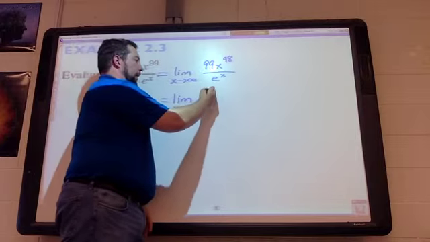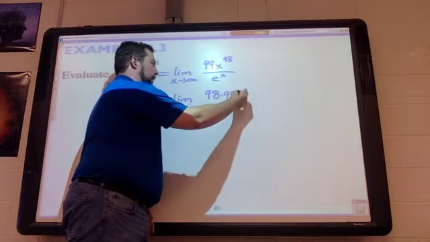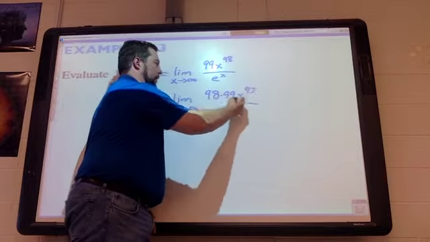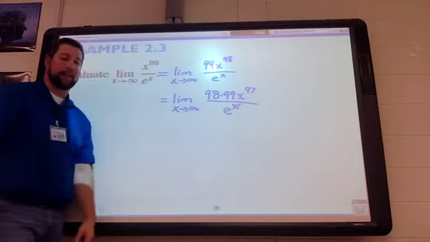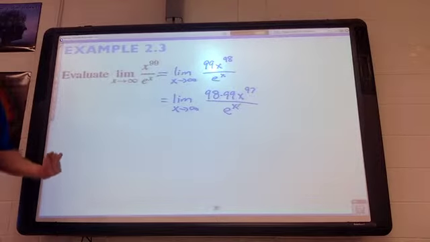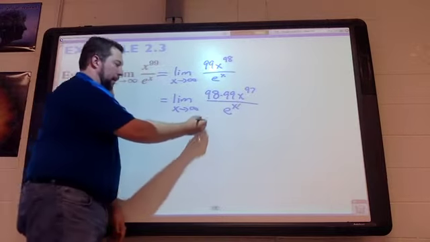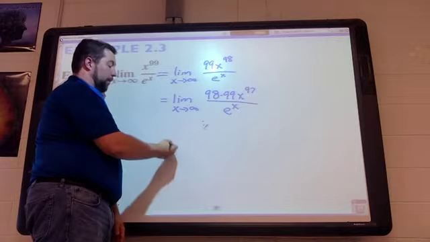This turns into 98 times 99, x to the 97th, over e to the x, because the derivative of e to the x is just e to the x. Well, I'm still indeterminate, so I could do L'Hopital's rule yet again. It turns out I can do L'Hopital's rule like 98, 99, 100 times.